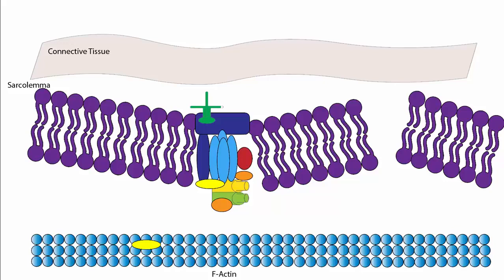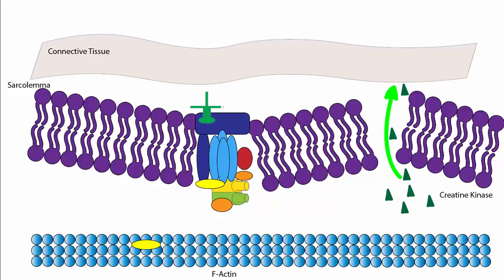For this reason, those with MD easily damage the sarcolemmas of their muscle cells. Damage to the sarcolemma causes the cell to become leaky. An important enzyme, creatine kinase, inside the muscle cells leaks out into the extracellular fluid, which it then enters into the blood.